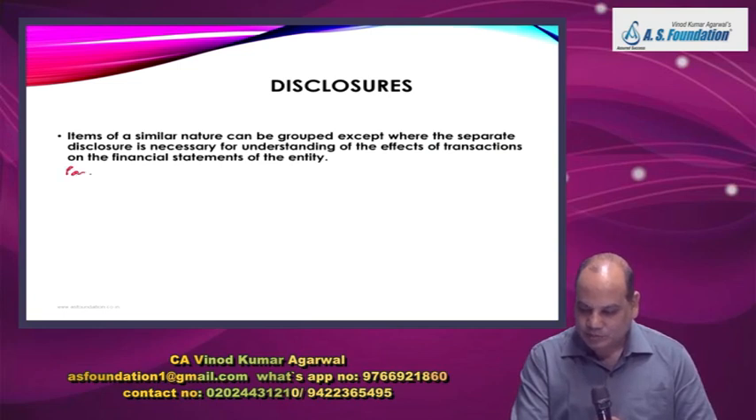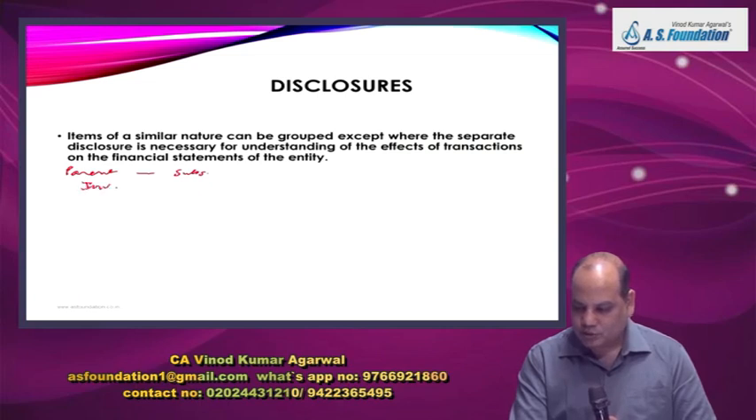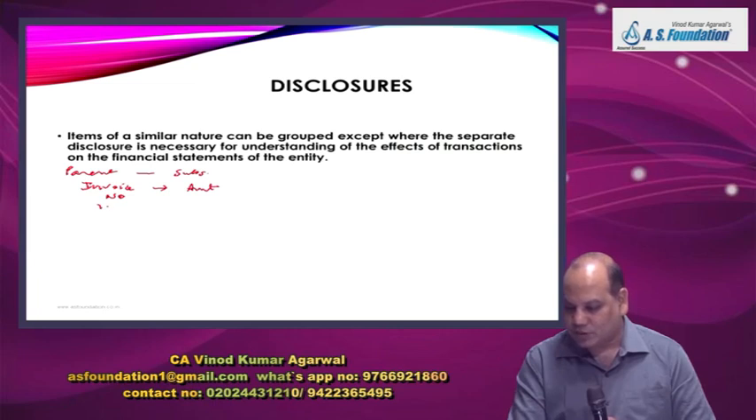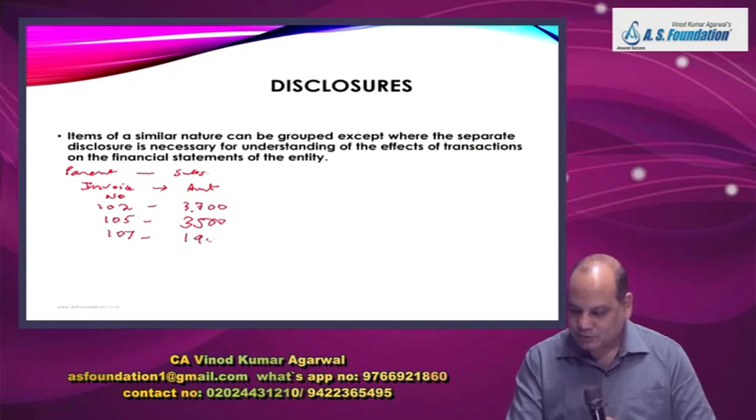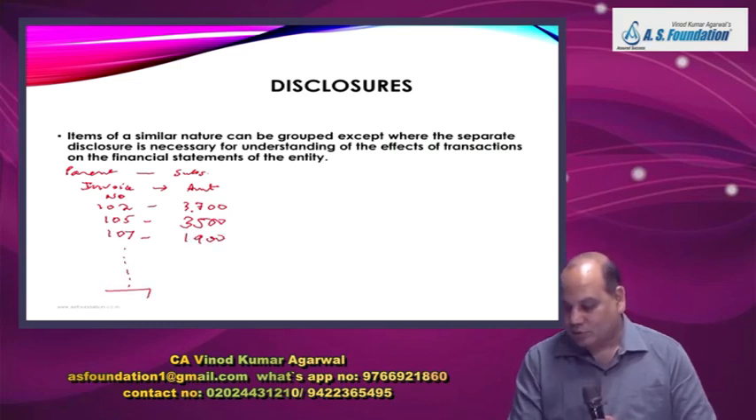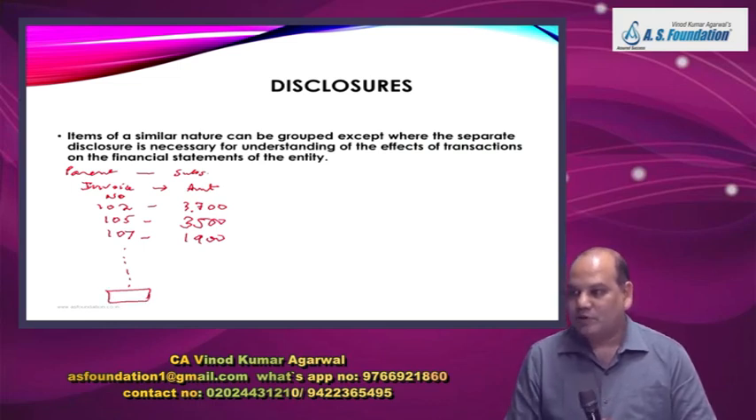Suppose parent company and subsidiary company, the parent continuously sells goods to the subsidiary. So will this disclosure be appropriate? Tell me. Invoice number 102, amount 3700, invoice number 105, 3500, invoice number 107, 1900. And what you do, you give 5 pages of disclosure about 250 transactions that took place during the year. Should we? What will you do?